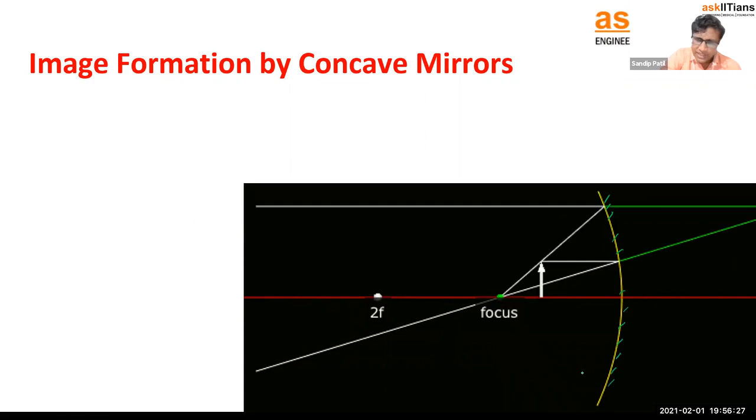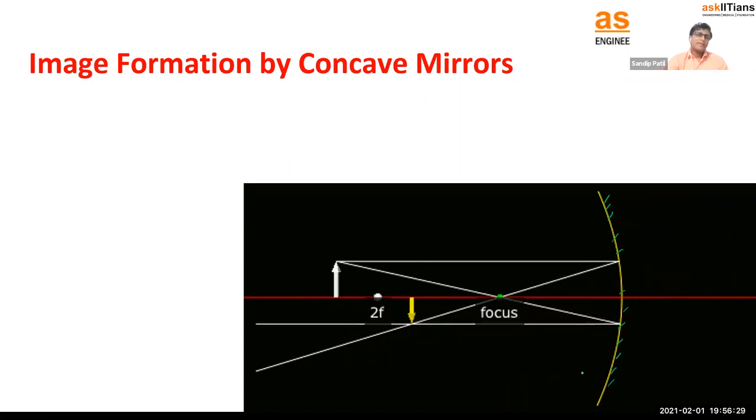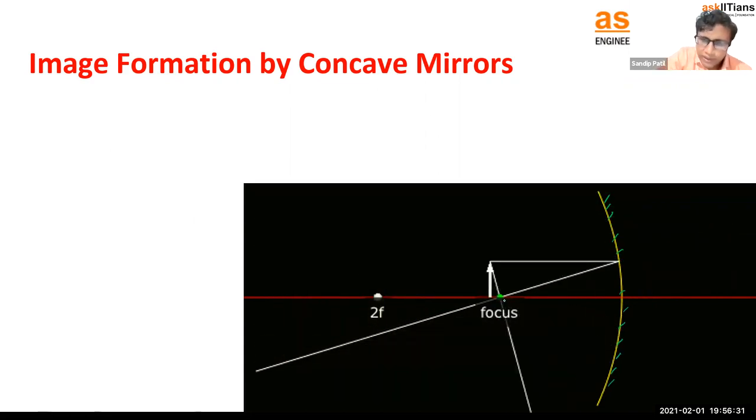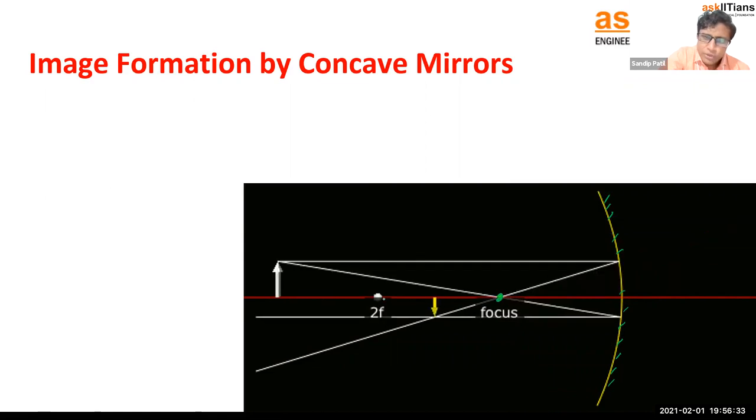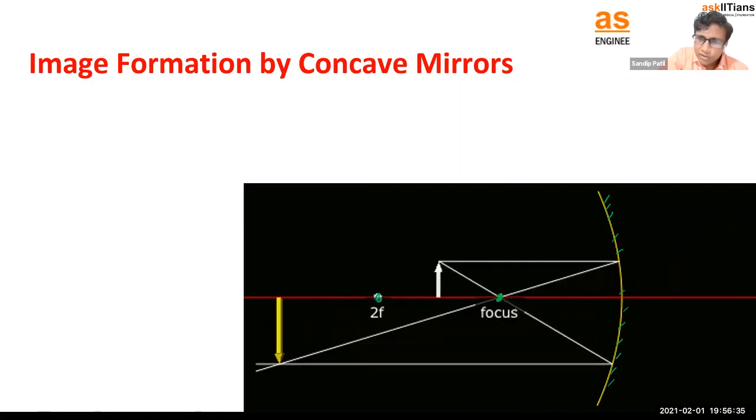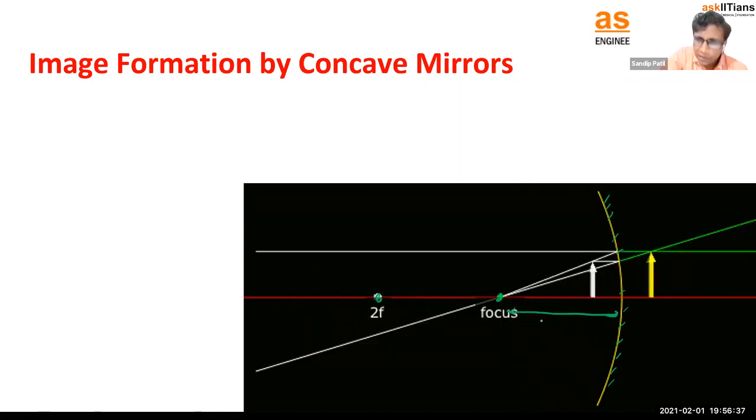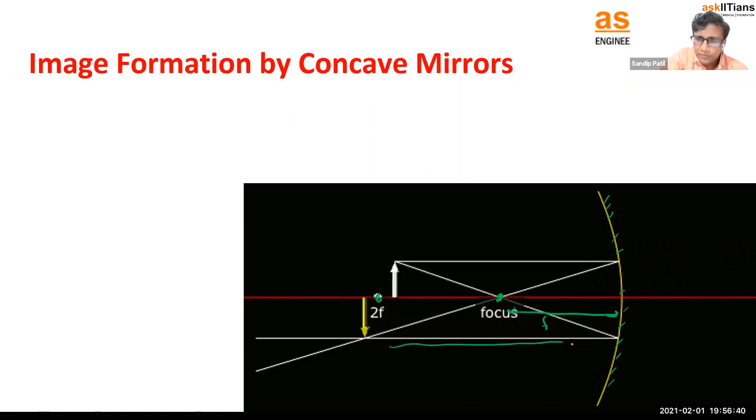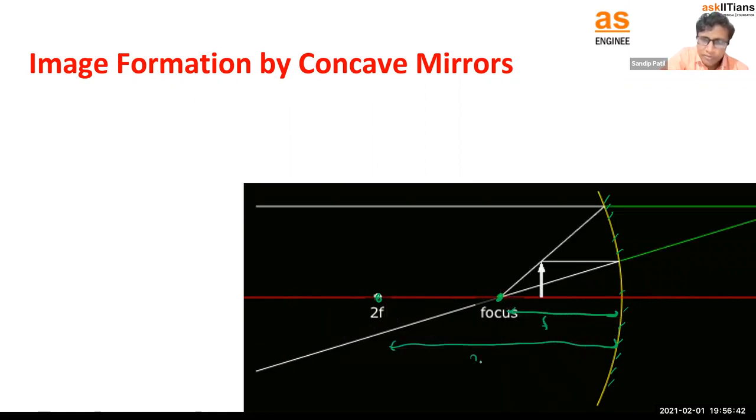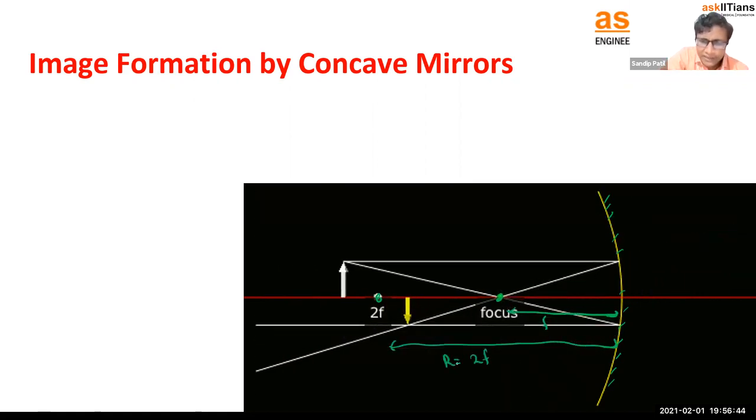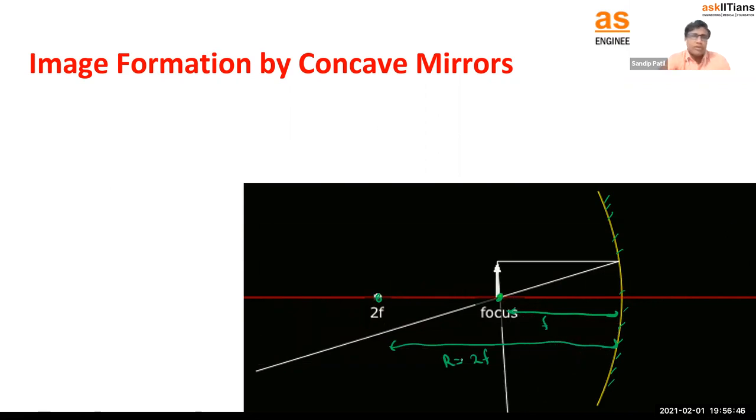Concave, so going inside the cave, right? Like this. So this is the focus point we talked about. This is the F length, and this one is the 2F length. 2F length means what? Can I say this is the radius? Yes, the radius is double the focal length.